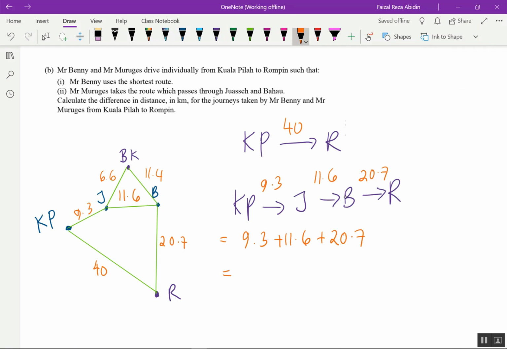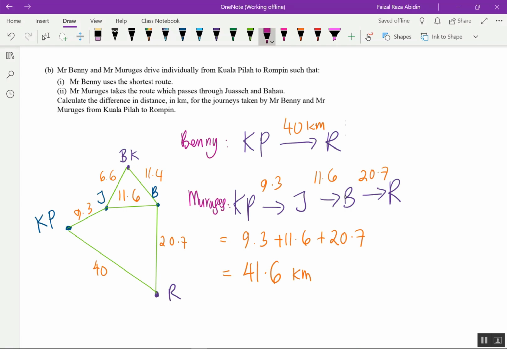Okay, so I have this one, 9.3 plus 11.6 plus 20.7, is 41.6 kilometers. So we know that this is our friend Mr. Benny, and then this is Mr. Murugesh.